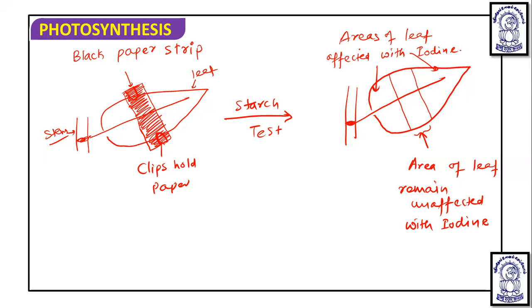So the areas of the leaf affected with iodine and areas of the leaf that remain unaffected with iodine, okay, those are the particular things.